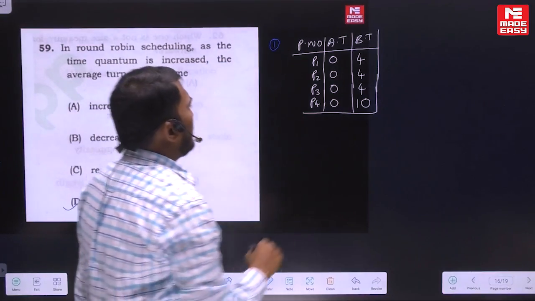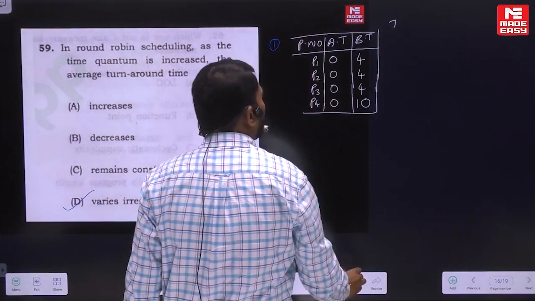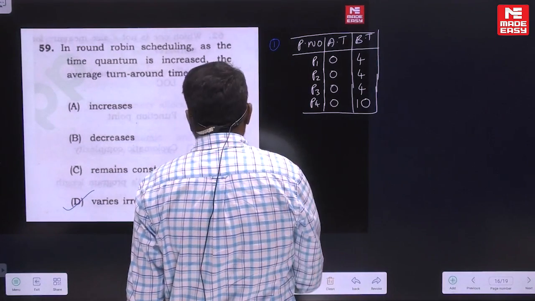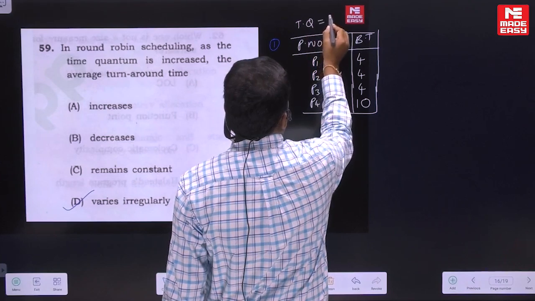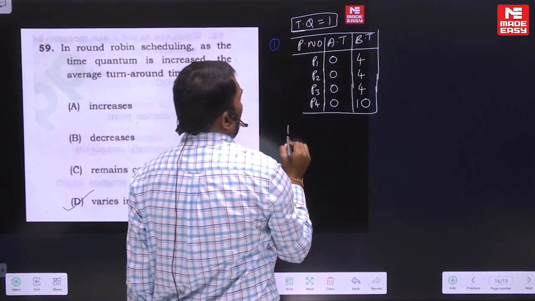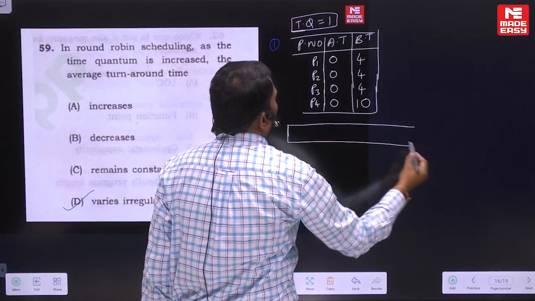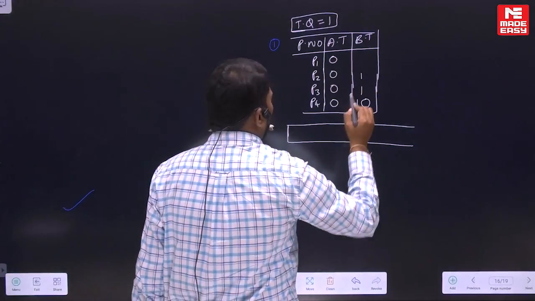Now understand here, if I take the time quantum as 1, what is going to happen? At what time will P1 complete? I think 4 is a larger value, so I take 2.